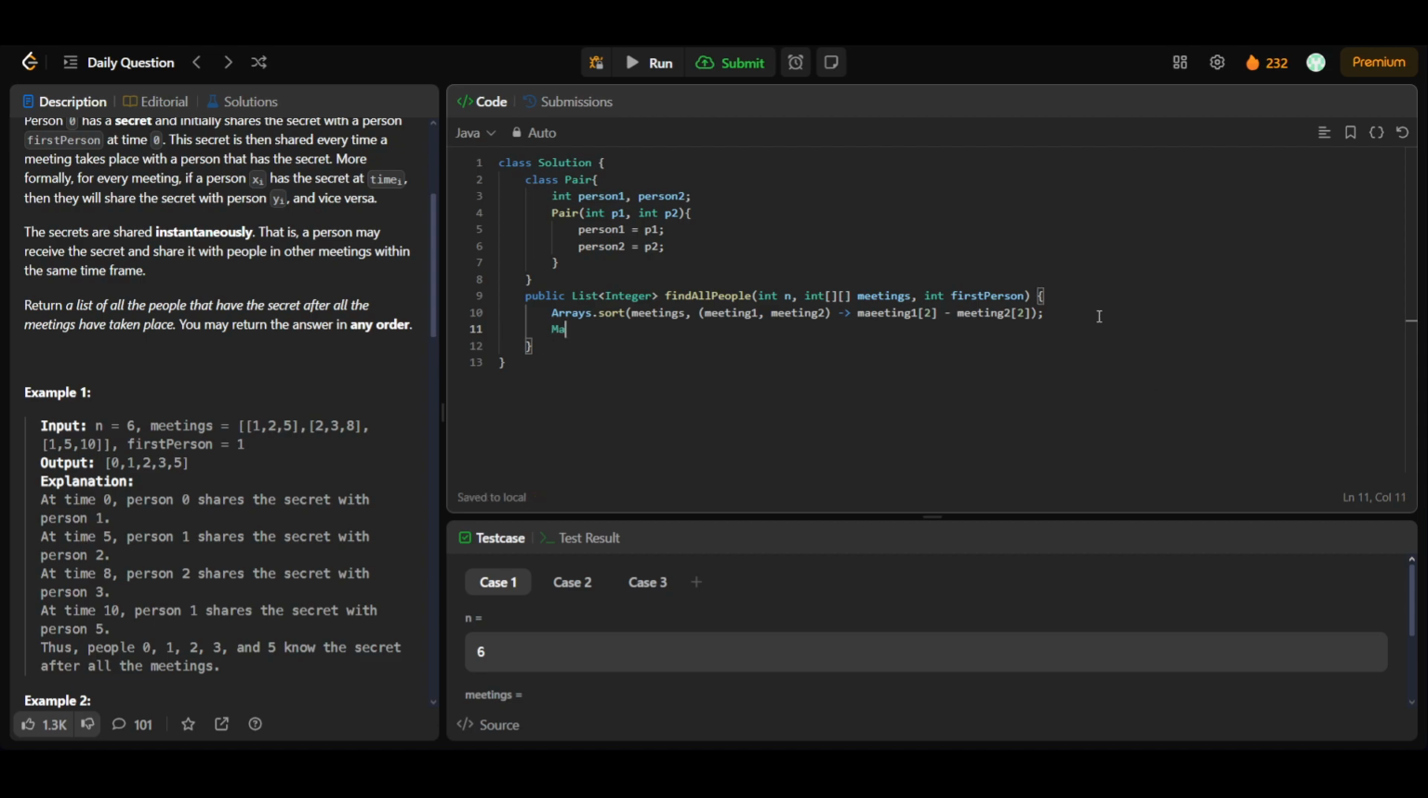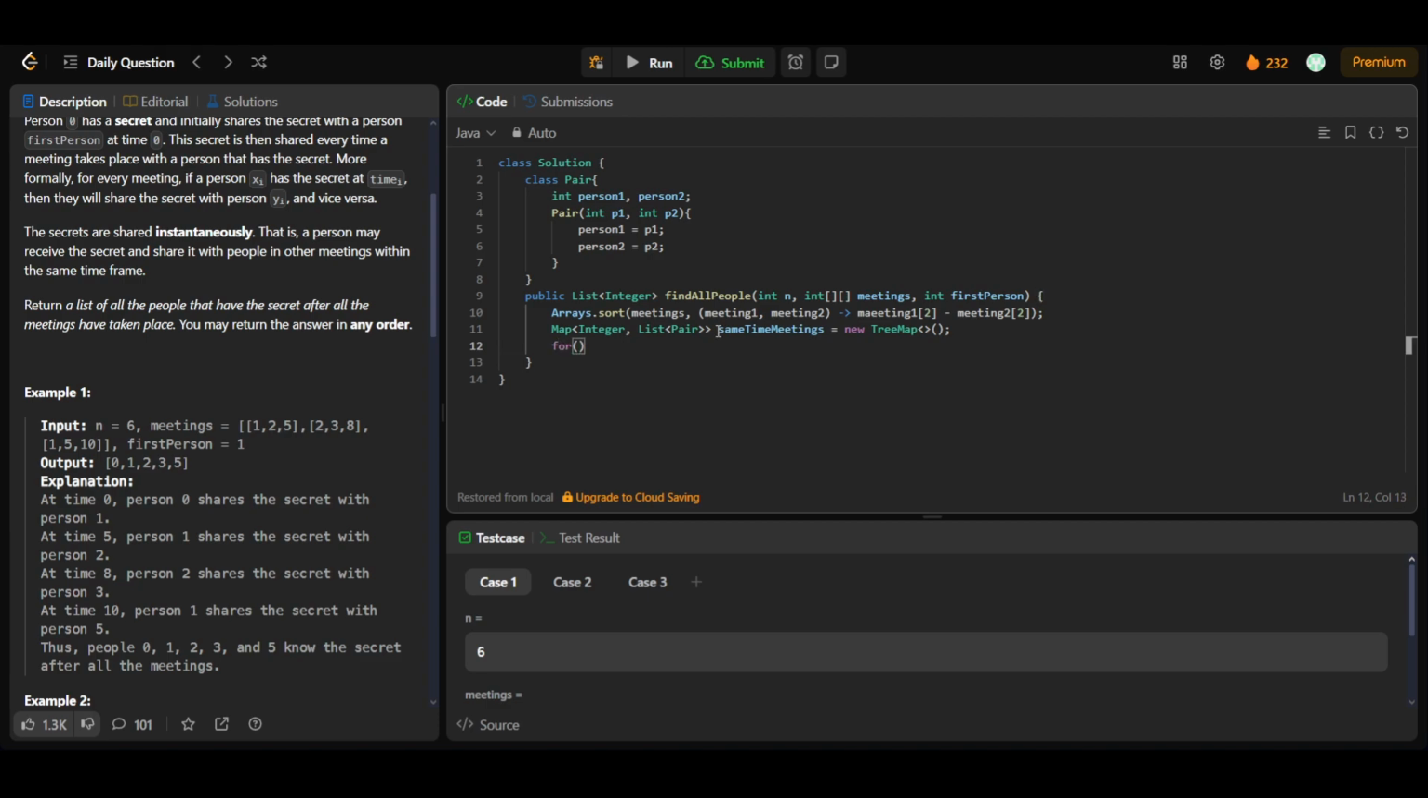Then let's create the graph, or let's say have a hash map of integer and a list of Pair. Let's call it sameTimeMeetings. That is equal to new, and we'll be using a TreeMap because we have to keep them on the basis of the sorted time.